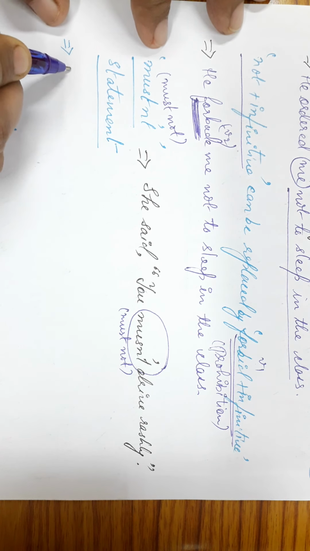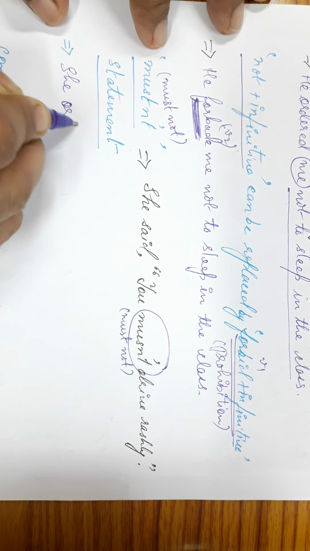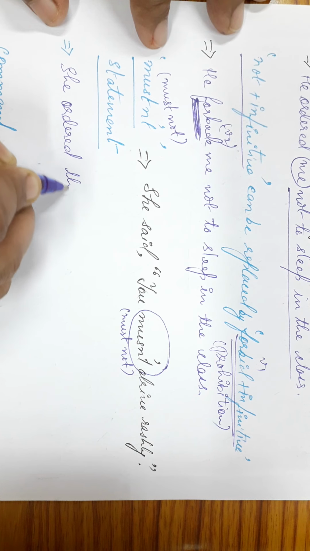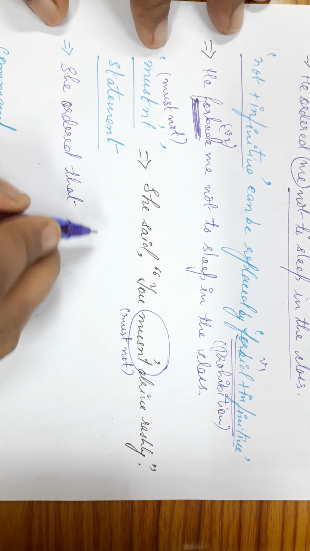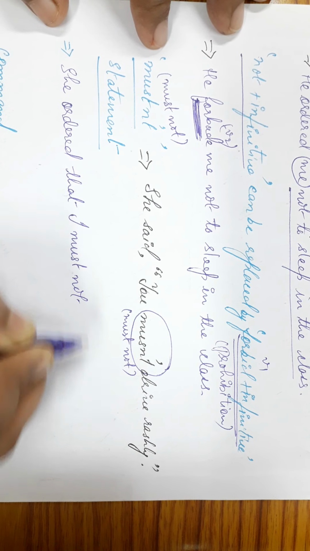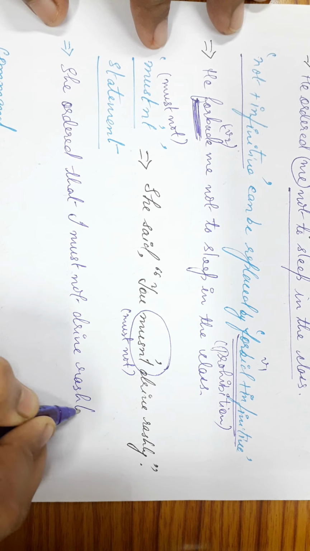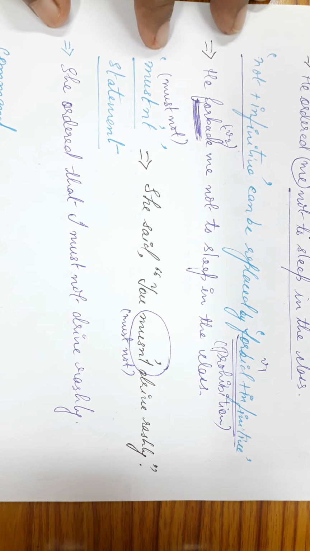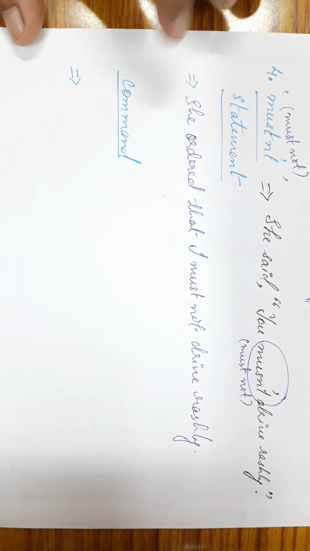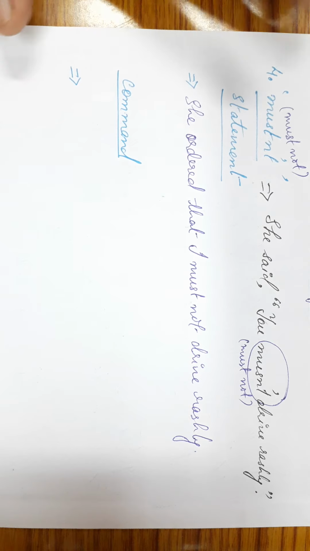So you can simply write, she ordered that I must not drive rashly.